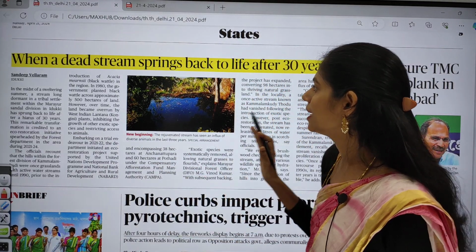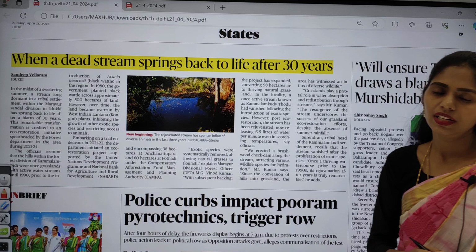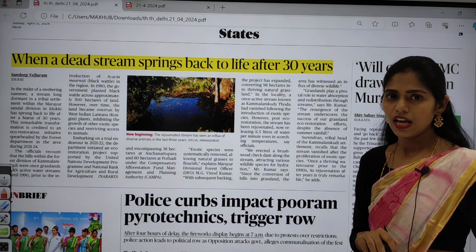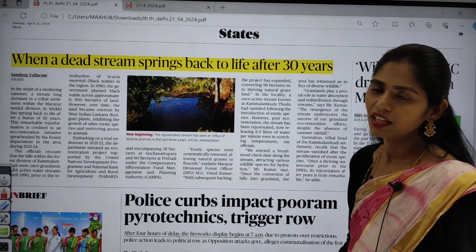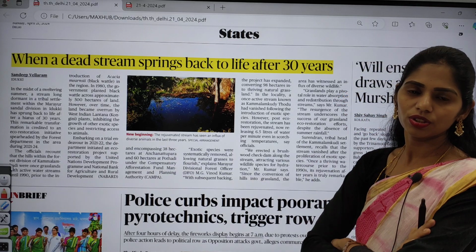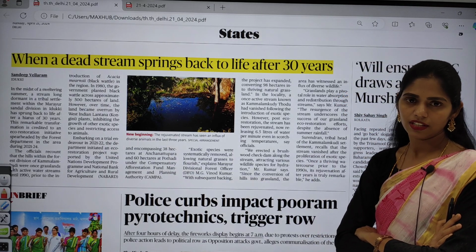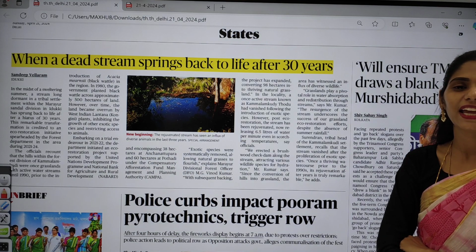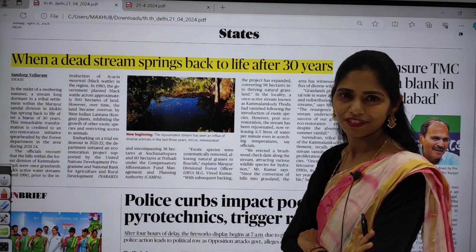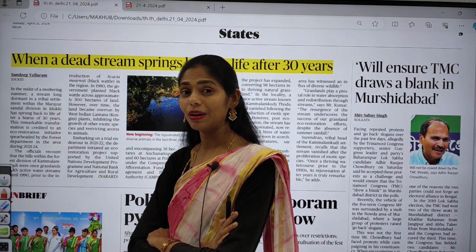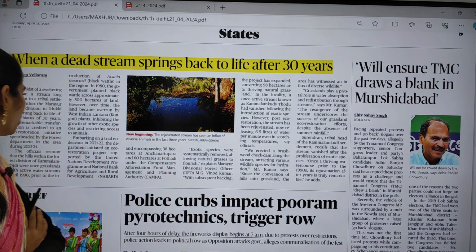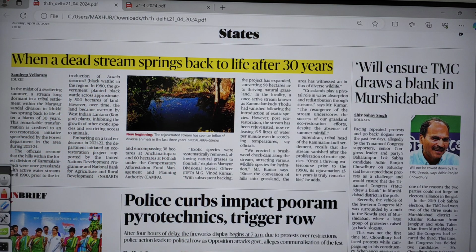There was the death of one stream because of the introduction of exotic species, and because of that forest officials took this eco restorative initiative and removed those exotic plants or trees, and finally this stream came back to life. Yes, the dead stream came to life, and even in this scorching summer it is producing water.